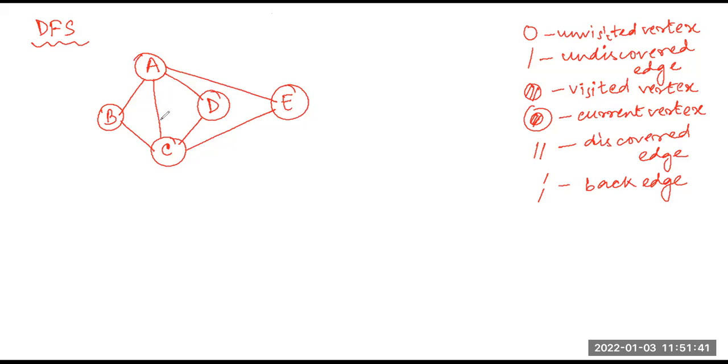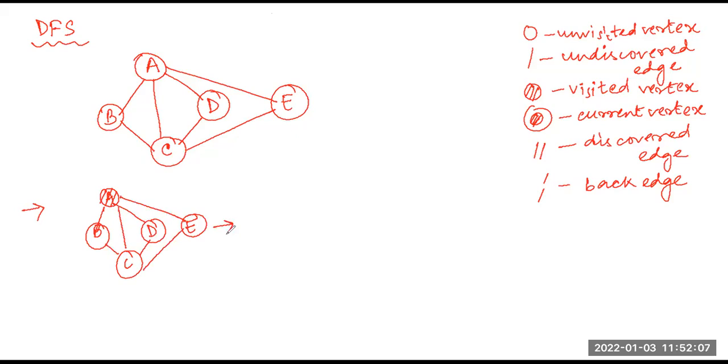So the first step is to visit this vertex. Once I visit the vertex, I will mark it as a visited vertex. So I have marked it as visited. Fine. What will be my next step?